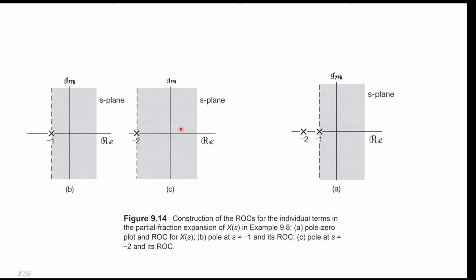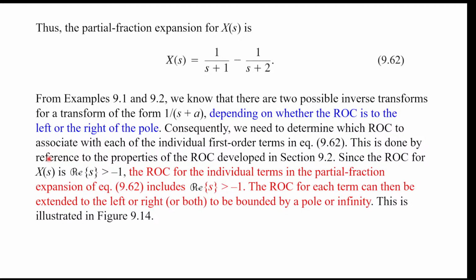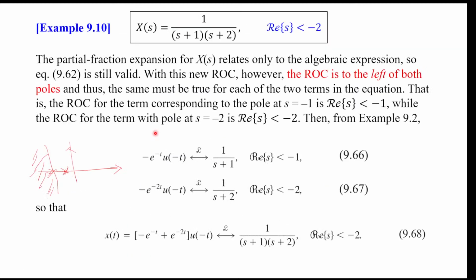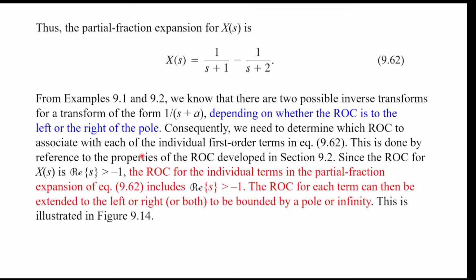If the ROC is to the right of this pole, then that partial fraction should inverse Laplace transform to a right-sided function. And if the ROC is to the left of that pole, then you should inverse Laplace transform to a left-sided function. Okay. And so that's the inverse Laplace transform for rational functions.